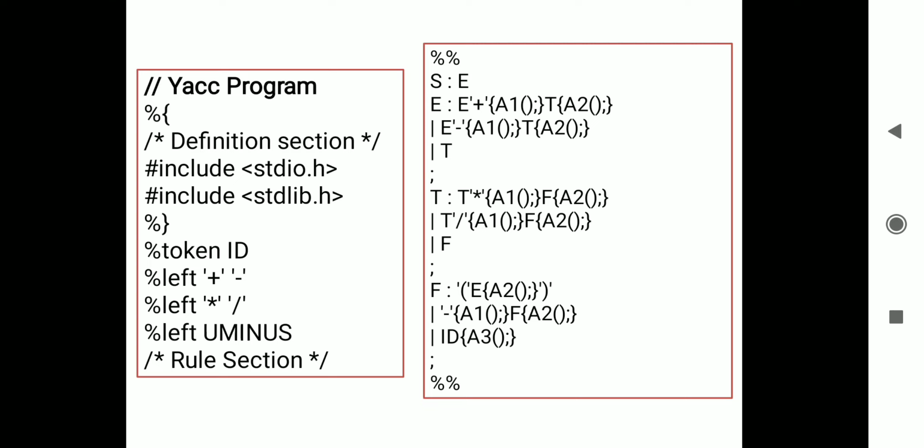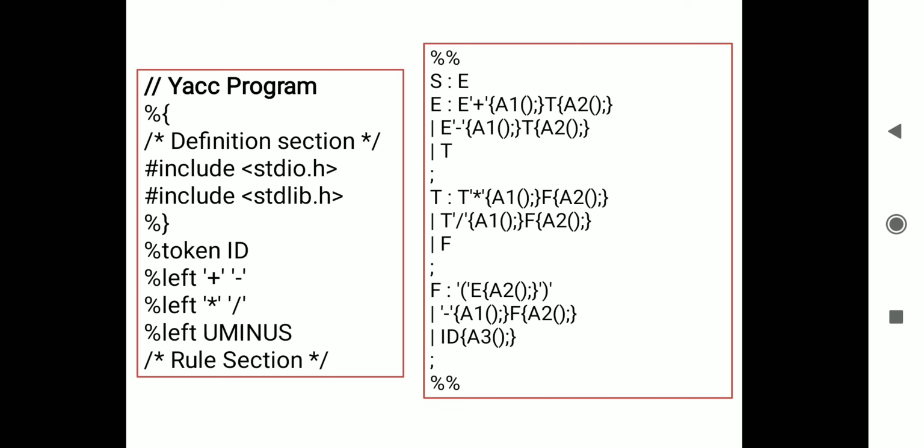Now the rule section we need to write. In the rule section we write the context free grammar along with some semantic actions, which are written inside curly braces. A statement can be an expression, with no semantic action. Expression can be expression plus term. Whenever we encounter the plus, we capture it, and when e plus t is reduced to e, the semantic action a2 is performed.